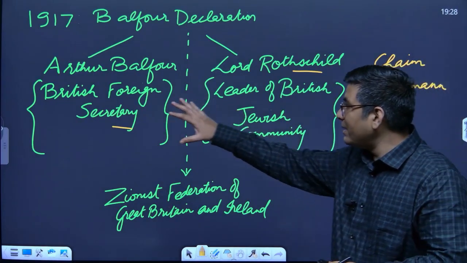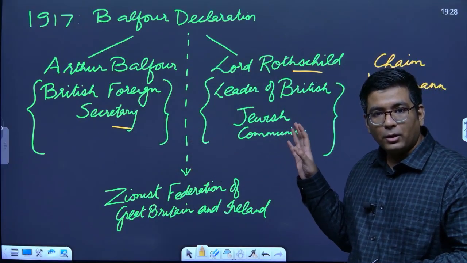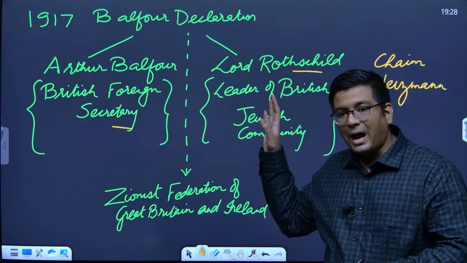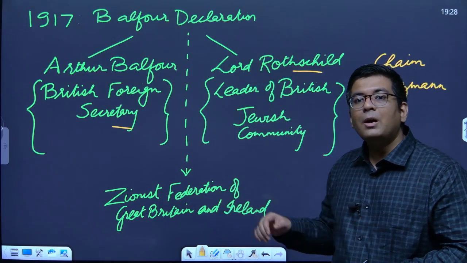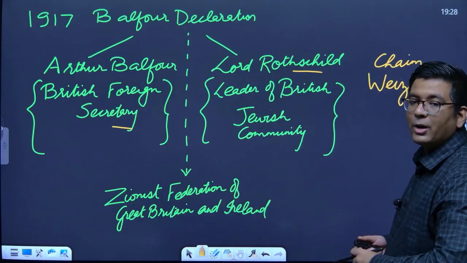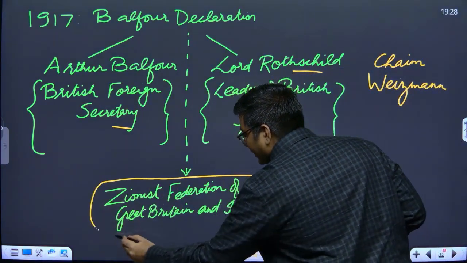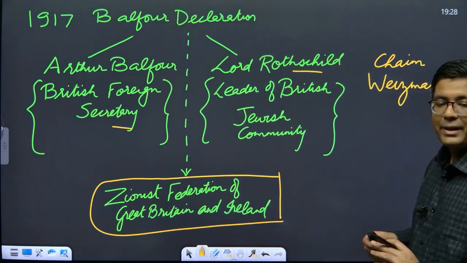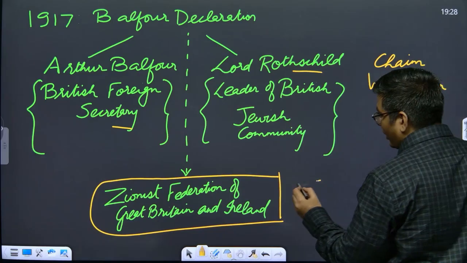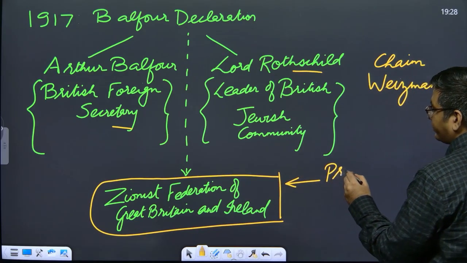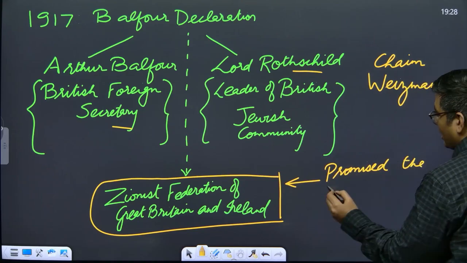He asked Lord Rothschild to convey this message to the Federation of the Jewish Communities in Britain and Ireland, called the Zionist Federation. The Zionist Federation of Great Britain and Ireland was promised the creation of a Jewish homeland.